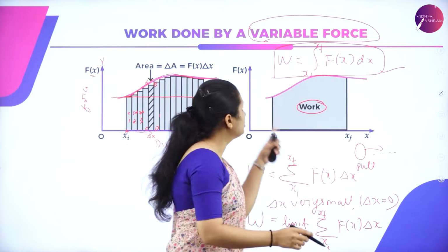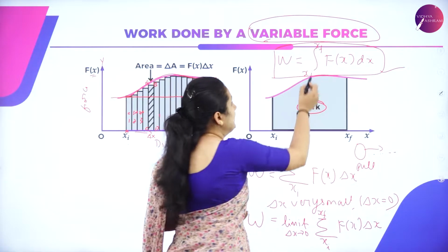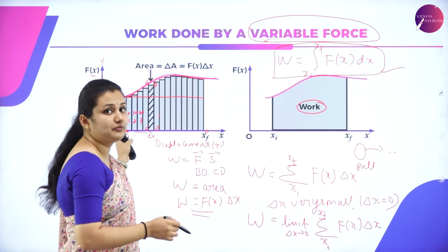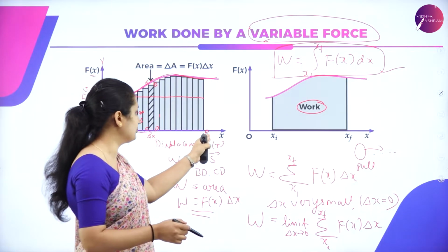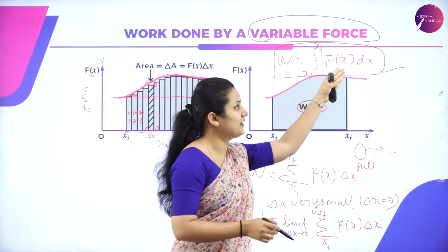So this is the total work done. We are integrating from the initial position to the final position, so we are getting f of x dx.